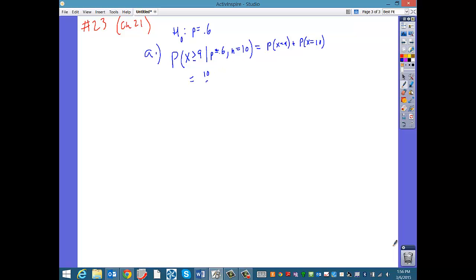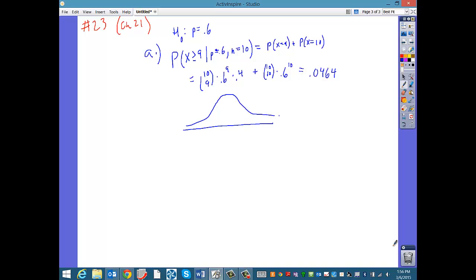So this is going to be 10 choose 9 times 0.6 to the 9th power times 0.4 to the 1st power, plus 10 choose 10, which is 1, of course. So this is getting back to the business in chapter 17. Binomial, and we bang this out and we get, I think, this, or something very close to it. So here's what that means. If we assume the null hypothesis is true, I can do a little better than that.